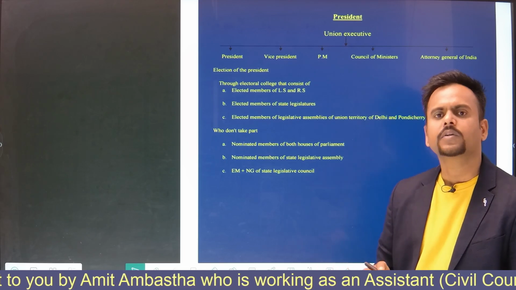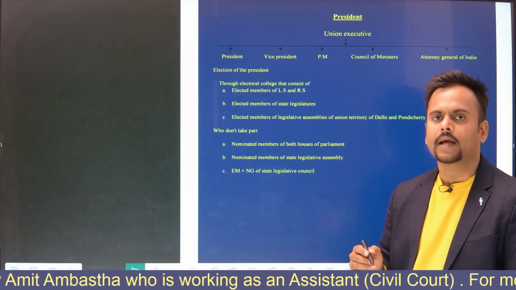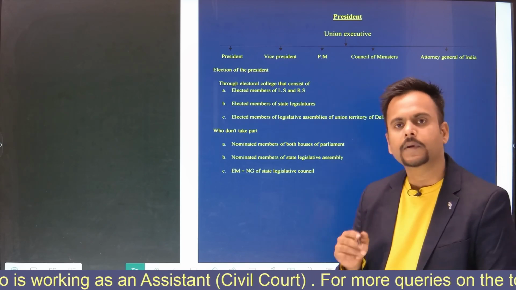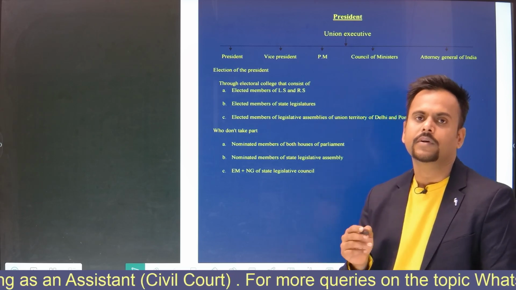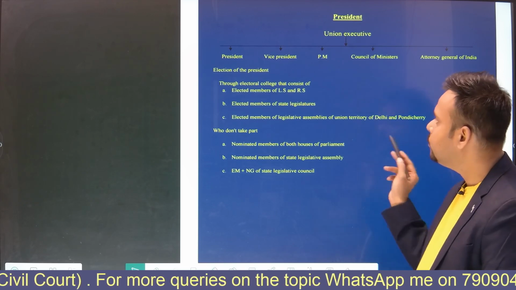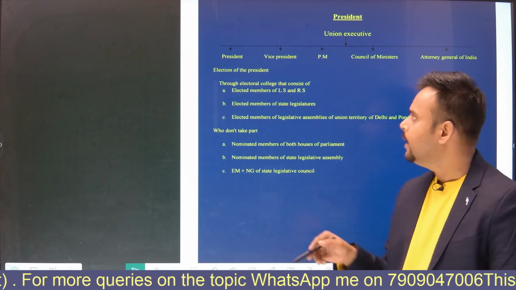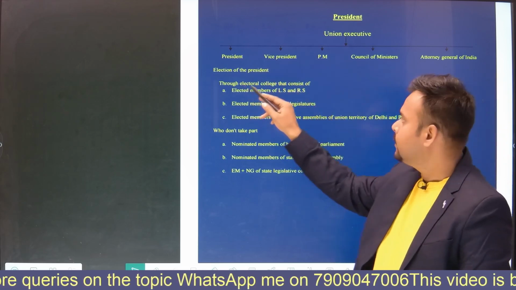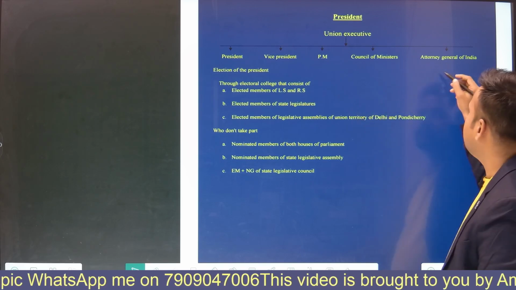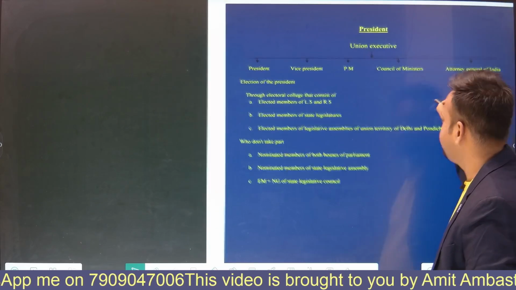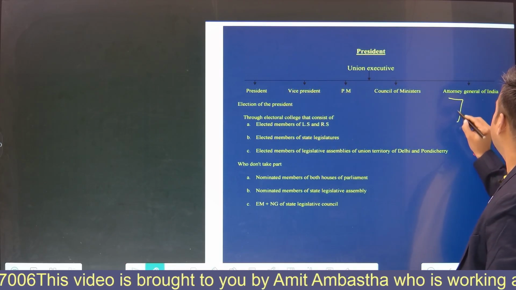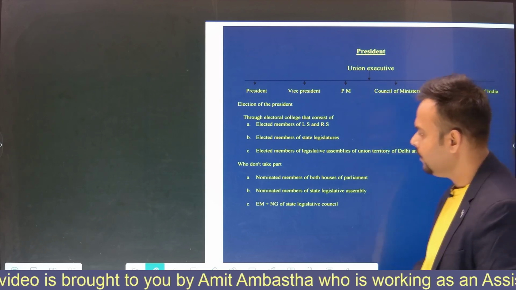Somewhere you might have heard about the Comptroller and Auditor General, that is known as CAG, but that doesn't come under this Union Executive. CAG is already an independent body, which is mentioned in Articles 148 to 151 in Part 5 of our Indian Constitution. So whenever we talk about the Union Executive, your mind must be very clear that the Union Executive comprises the President, the Vice President, the Prime Minister, the Council of Ministers, and the Attorney General of India. The Attorney General of India is written in Article 76 of our Indian Constitution.